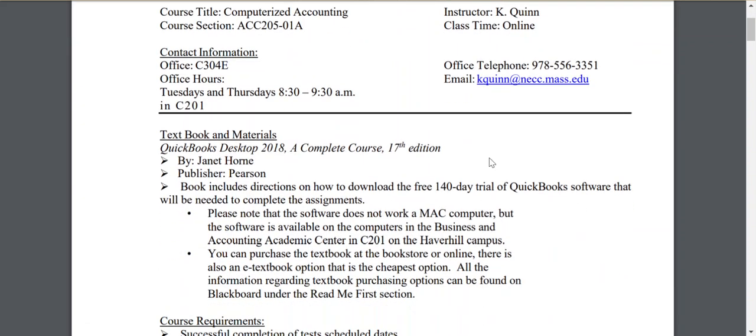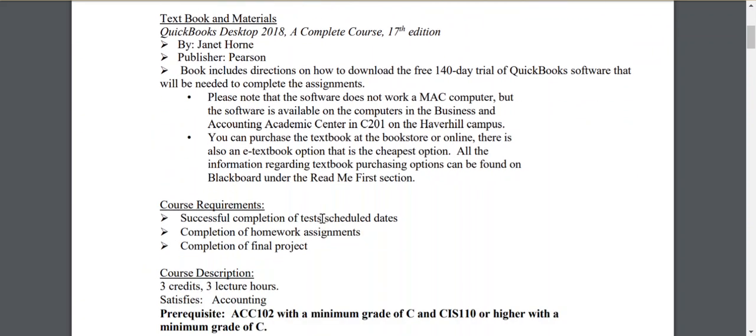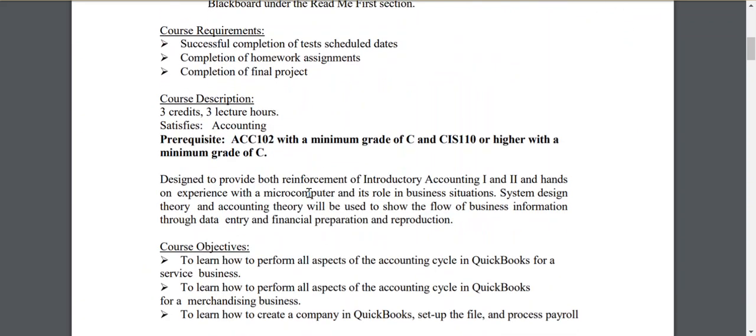Again, I have included some information regarding the textbook and your textbook options. In order to be in this course, you had to have a C or better in both Accounting 102 and CIS 110. So please make sure that you've met both of those requirements. Otherwise, you will be withdrawn from the course.